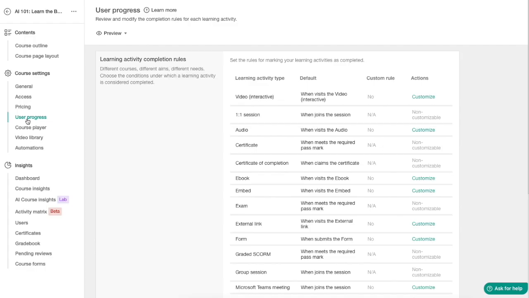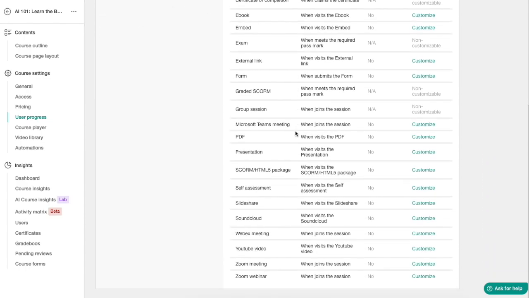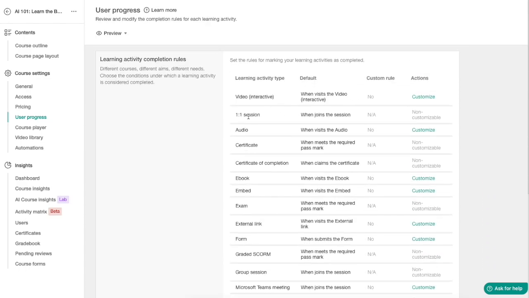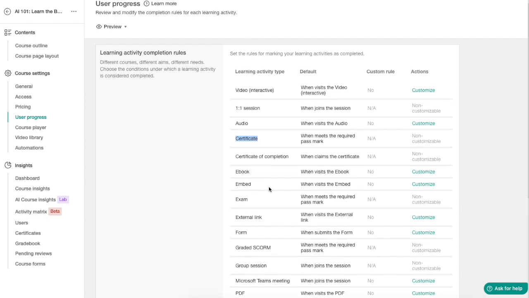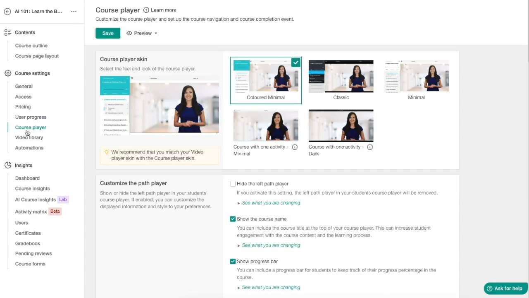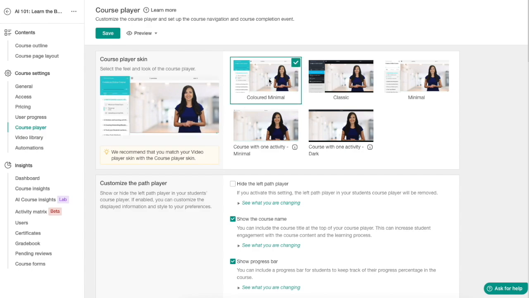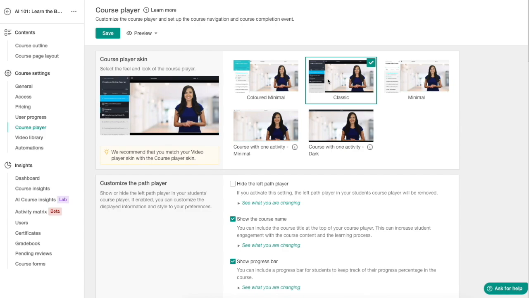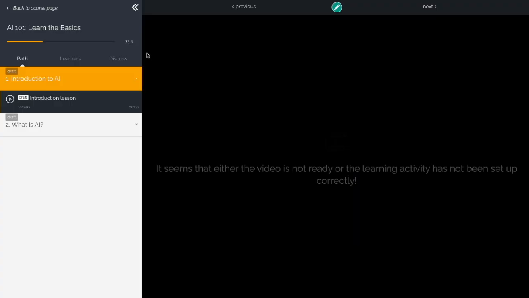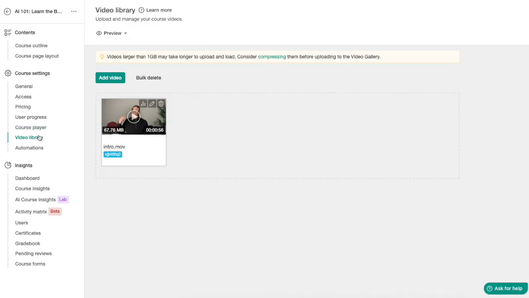Then you can track the user progress. So you get all these statistics on your video progress, one-on-one sessions, audio, certificate, and whatnot. So you can track people in your courses. Then you have the course player options. You can do, for example, I like the classic one a bit more than the colored minimal. I think this looks better, so we can save that one as well. And always when you do these changes, you can do the preview, for example, preview course player. And now you see that the colors are quite a bit different than the last time when I previewed this course.